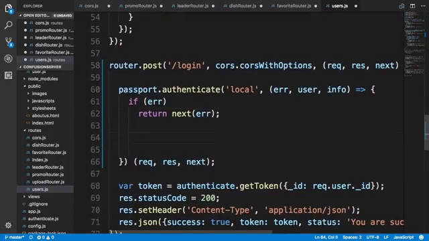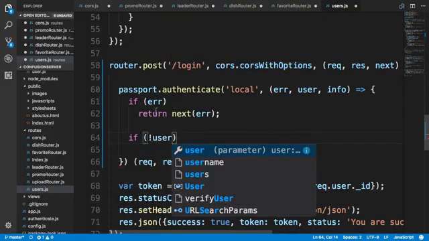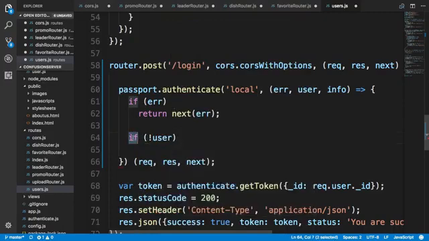Now, we'll consider other situations. If not user. So if we have reached this point, then that means that it was not an error that occurred, but instead, perhaps the user could not be found. If the user is not found, then the user here will be set to null in this case.